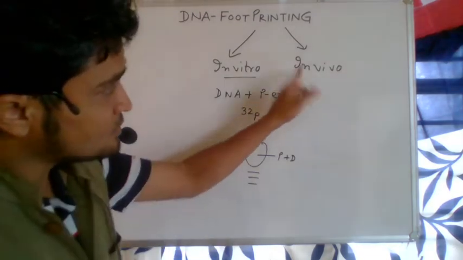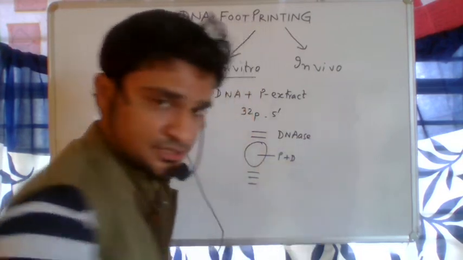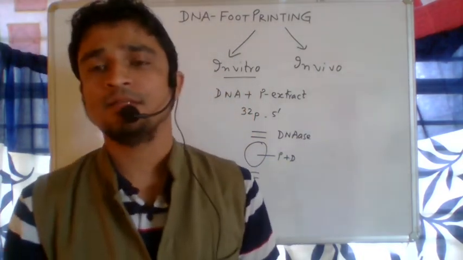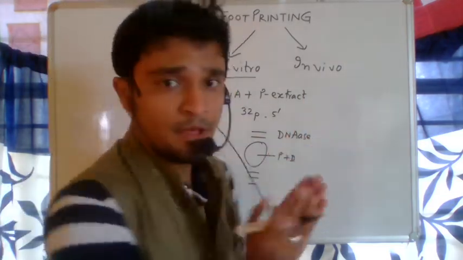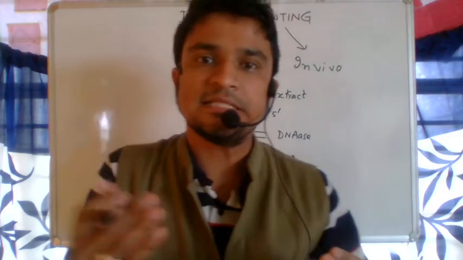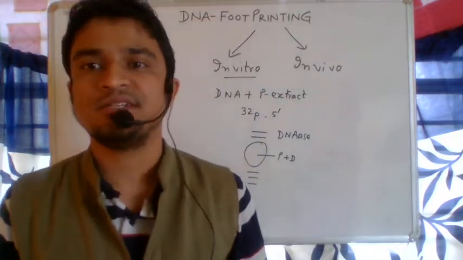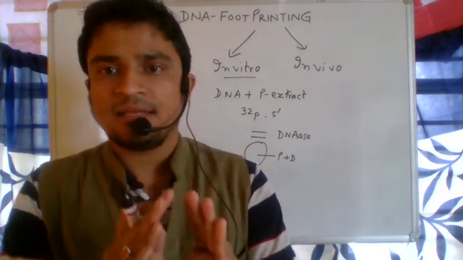So we can see the void, the place where the protein is connected with the DNA, so that part is protected. But you have definitely used a cutter enzyme, that is the nuclease, otherwise you cannot cut the DNA. Restriction enzyme is very specific, but nuclease cuts the DNA randomly. But in case of in vivo, if you want to study the cell as it is, as in confocal microscopy, then how do you cut the DNA without enzyme, without destroying the cell membrane?